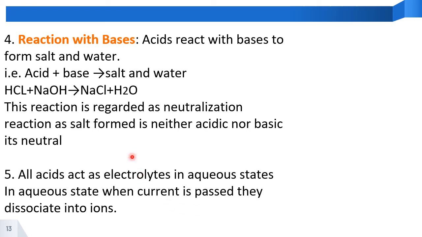Now reaction with bases. This is the most famous reaction in chemistry. Acid plus base gives salt and water. This reaction is called what? Neutralization, because acid turns blue litmus red, whereas base turns red to blue. When these two are mixed, there is no action of litmus on the salt formed. Therefore, this is neutral to the litmus test. That's why this reaction is called a neutralization reaction. So this reaction is called by three names. Number one, acid-base reaction. Number two, neutralization reaction. And number three, salt formation reaction.